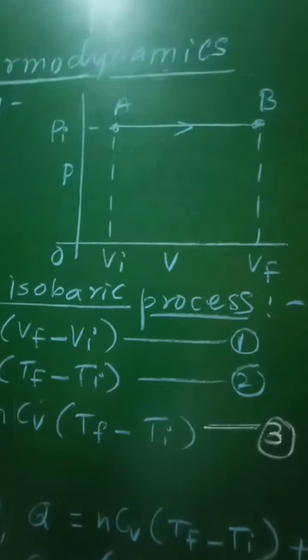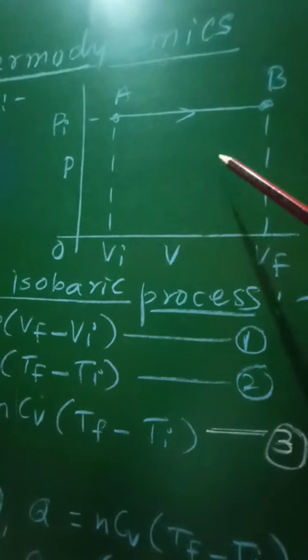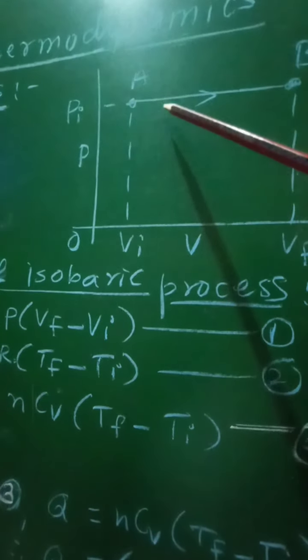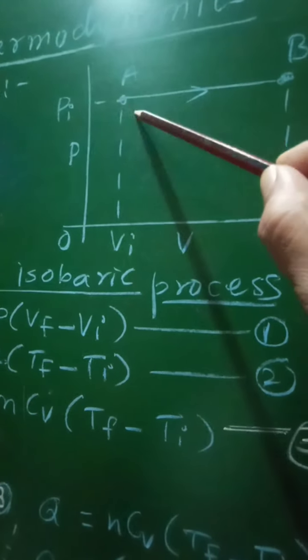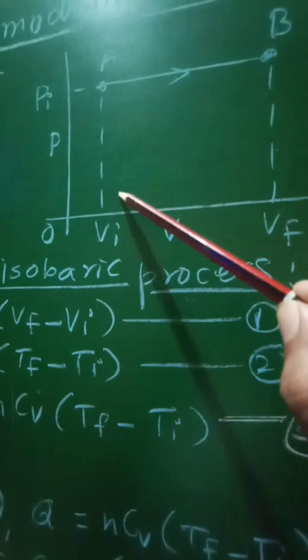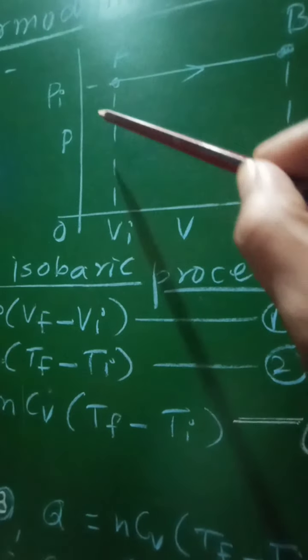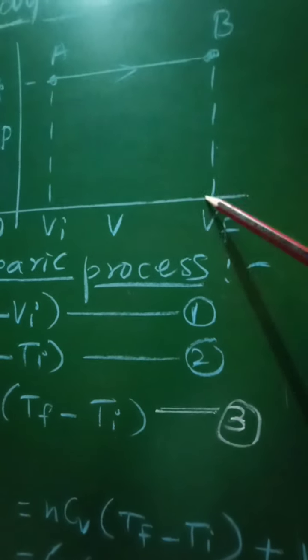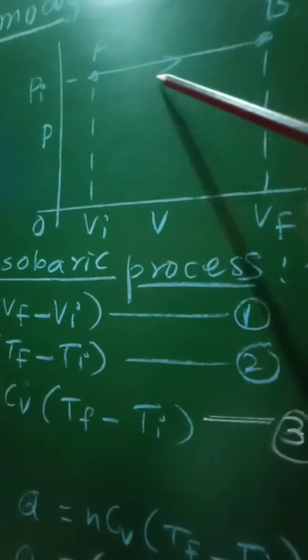And therefore, let us see the PV diagram for the isobaric process, which is called as isobar. In this case, the system undergoes change from the initial state A to final state B. The initial state has coordinates Vi and Pi, while the final state has coordinates Vf and Pi.